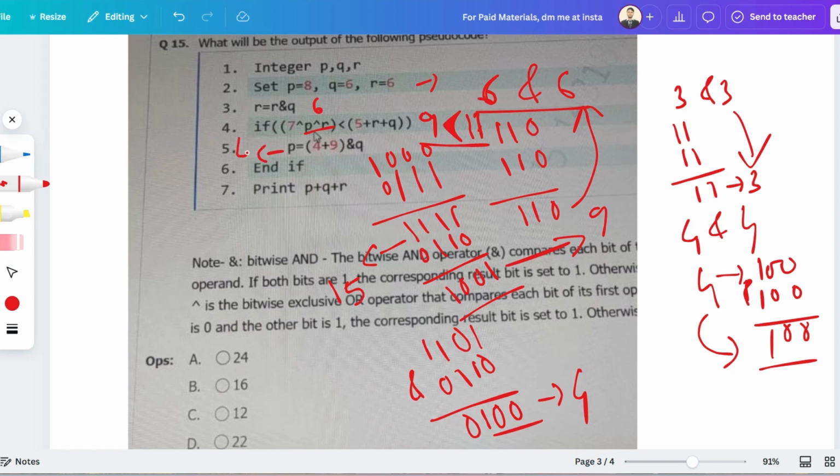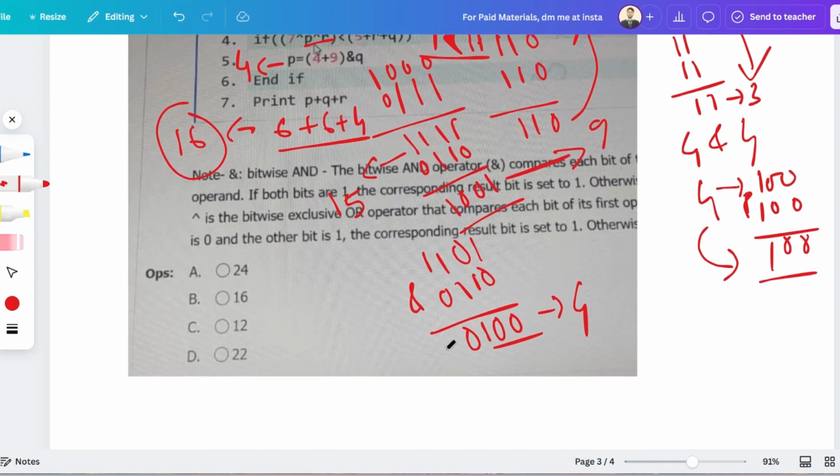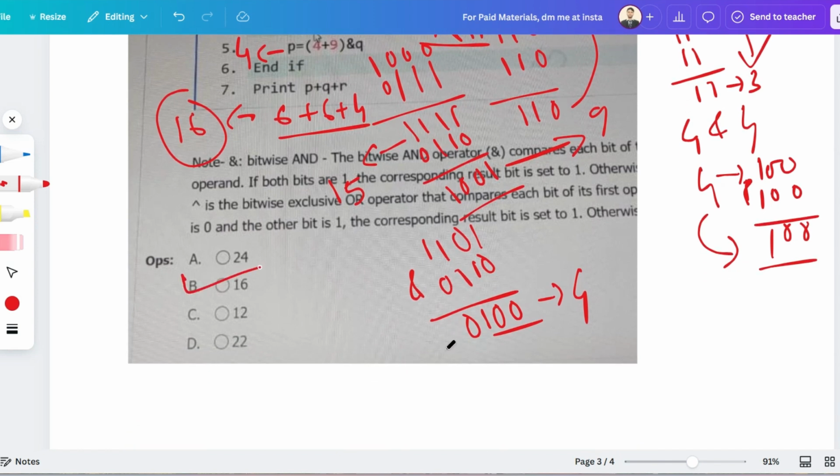The value of p becomes 4, the value of r becomes 6, and the value of q becomes 6 only. So q is 6, r is 6, and p is 4. So 6 plus 6 is 12 plus 4, that is 16. I hope it is understandable. So the answer is 16. I hope your answer is also the same. So option B will be the correct answer.